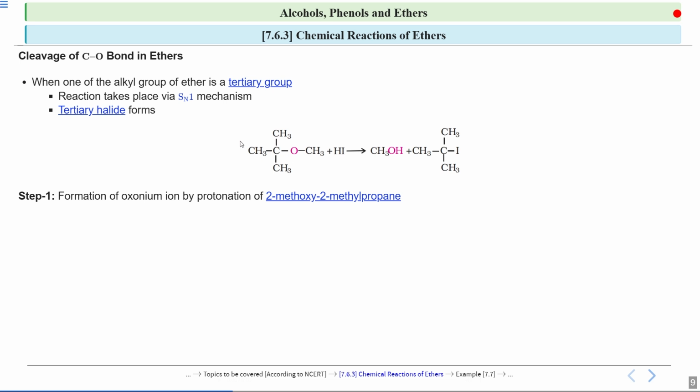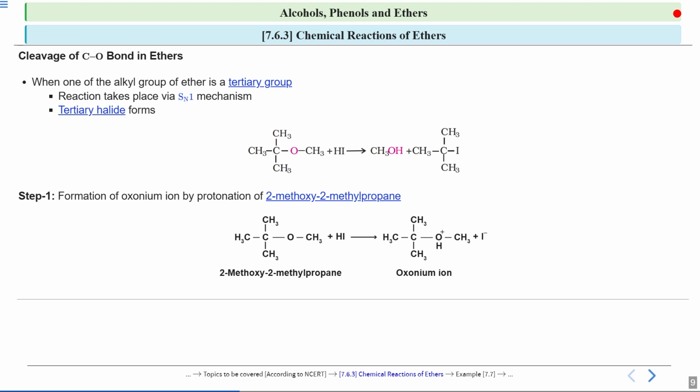If you look over here students, you have 2 possibilities. When your iodide ion attacks this particular compound, either this bond can be broken or this bond can be broken. So you have 2 possibilities. Now we will see by the mechanism which bond is getting cleaved. In the first step, there will be formation of an oxonium ion by protonation of 2-methoxy 2-methylpropane.